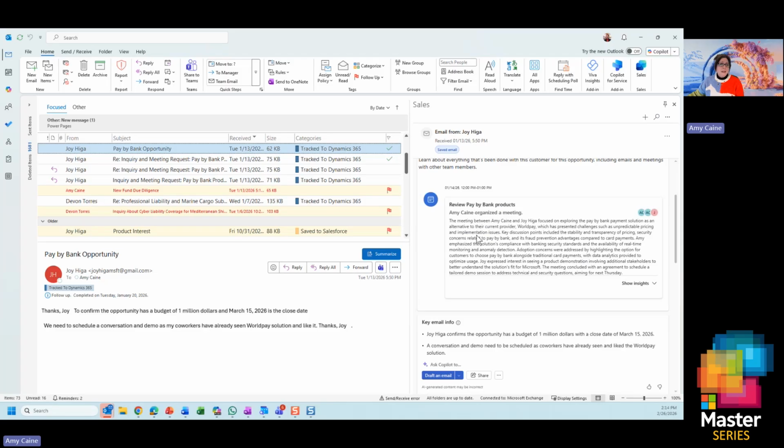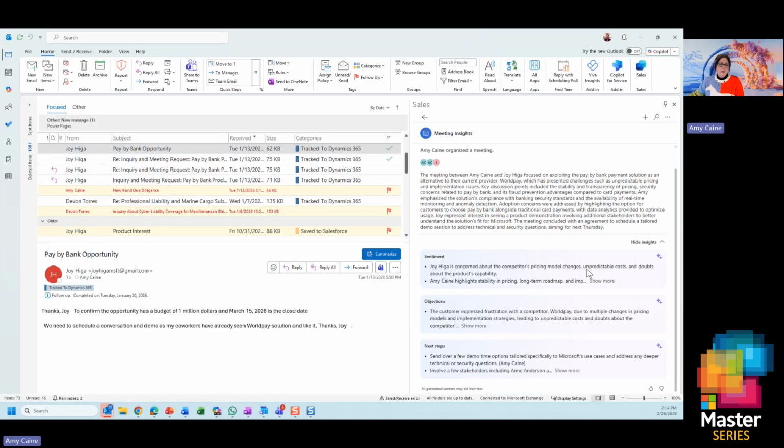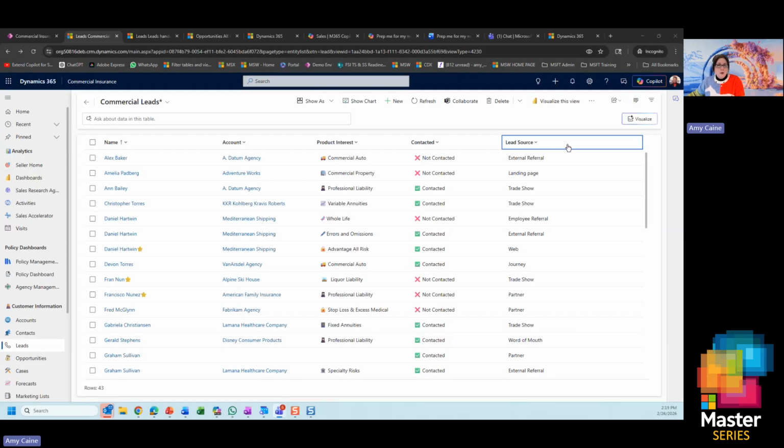There was a previous meeting that happened. Wow, I didn't attend this meeting. Let me go look at some insights from this meeting. And again, I don't even have to leave Outlook. I can see we've got some next steps. I can see, oh, the customer expressed some frustration. So again, having all of this data as well as all of these insights as you're transacting through the email, talk about the time savings and staying in the flow of work without having to do any type of swivel chair. So now that I've spent my day in Outlook, let's continue on my journey.